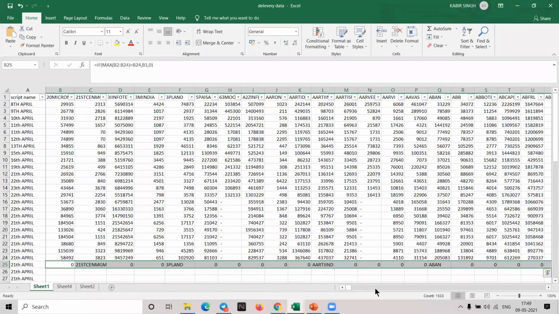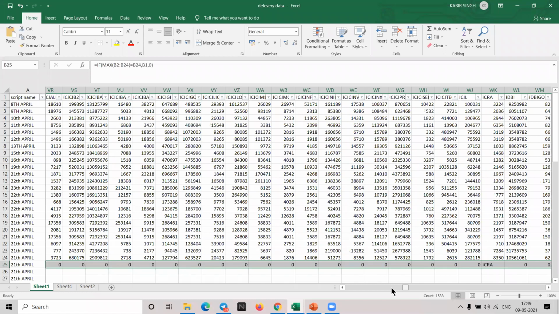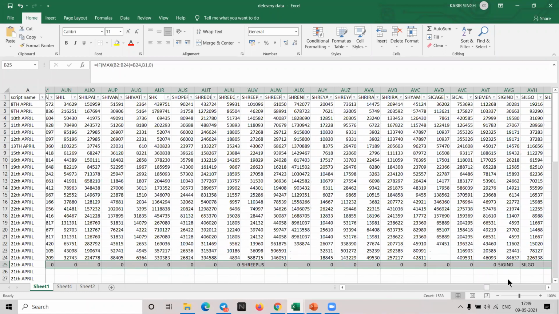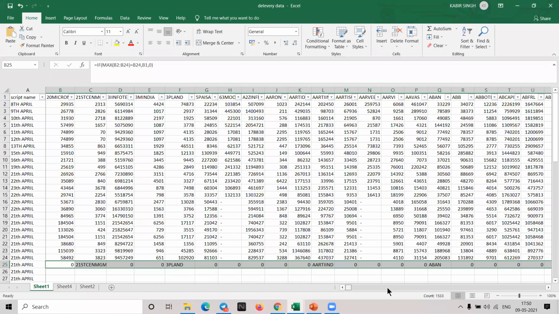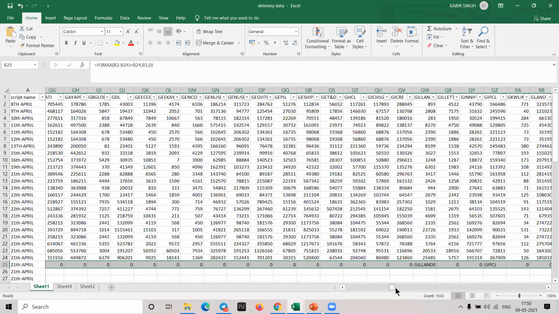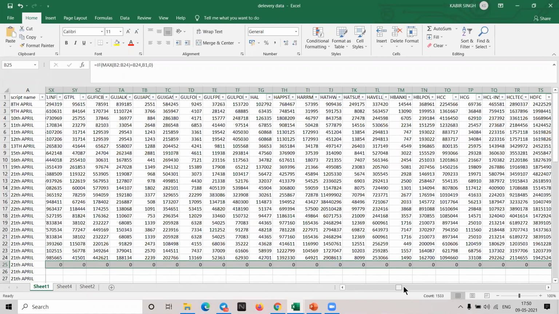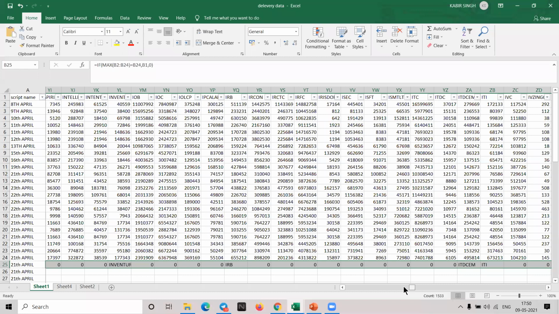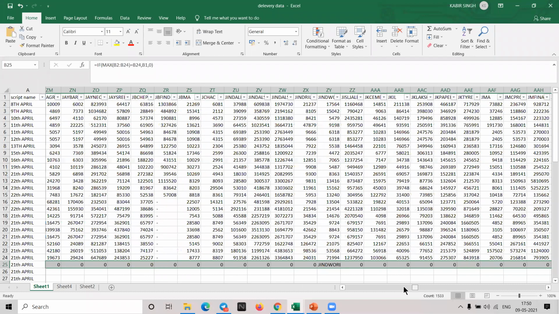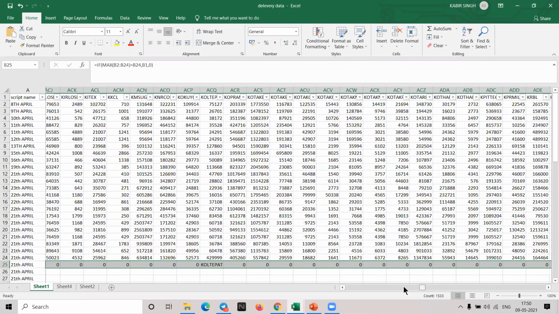Just Tata Steel data, I'll just show you. We can search, right? We can search directly by data.